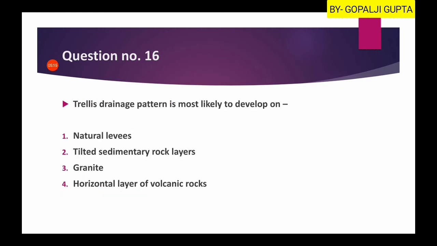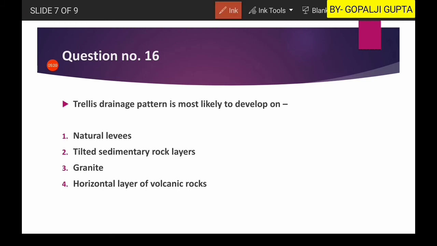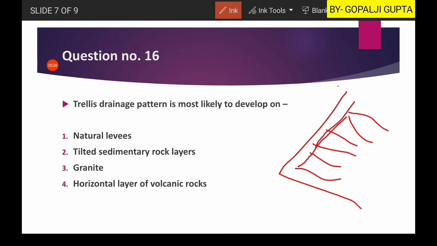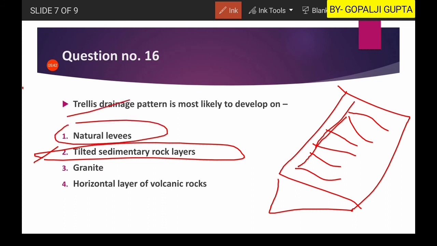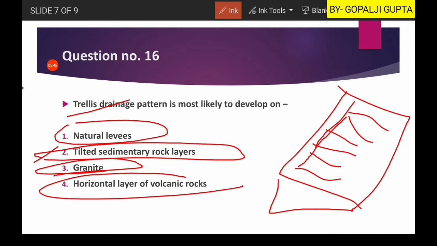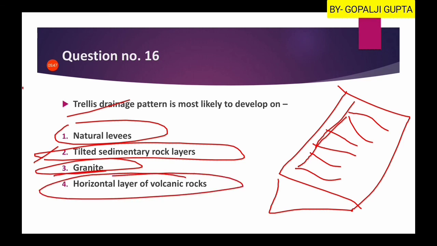So the next question is: trellis drainage pattern is most likely to develop. Now trellis drainage pattern is something like this. Okay, parallel rivers. And this is possible only when you have an inclined surface like this. So here the second option, inclined tilted sedimentary rock layers. Natural levees are not suitable for the trellis drainage pattern, nor are granite or horizontal layers of volcanic rocks. So hence the second option here will be the right answer.